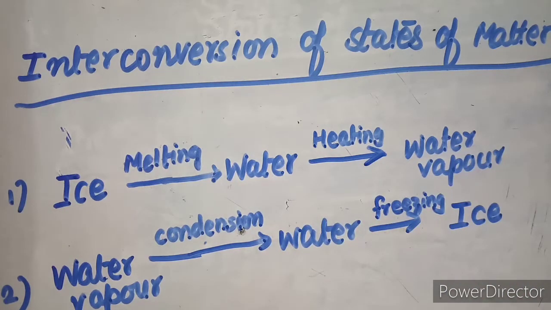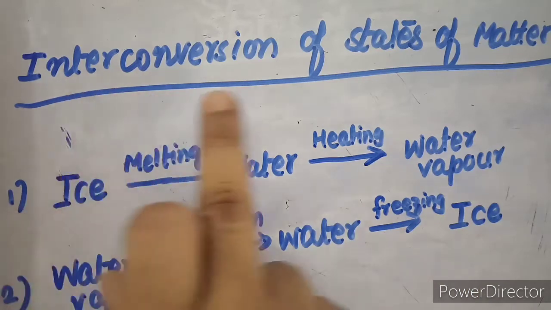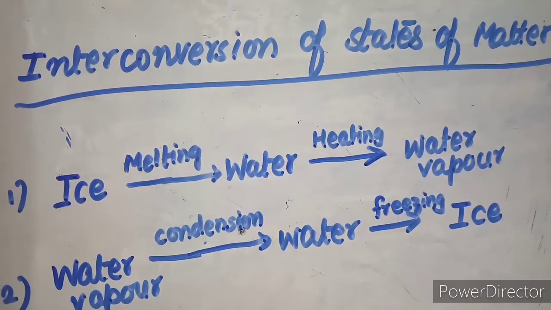Then the vice versa, water vapor on condensation gives you water and then on freezing gives you again your ice. So this is the interconversion of states of matter, that is interchangeable. So these two flow charts you have to mention.